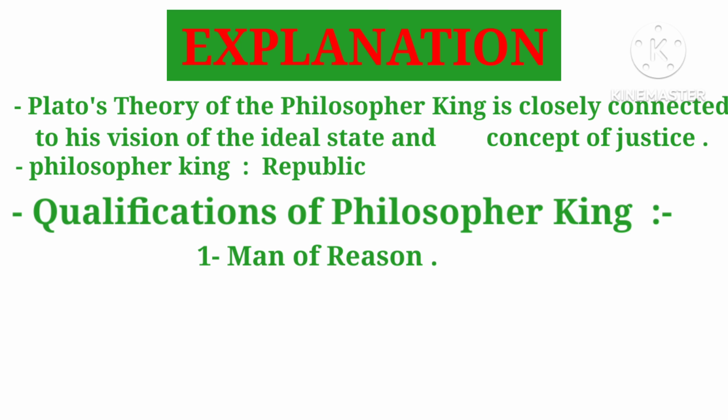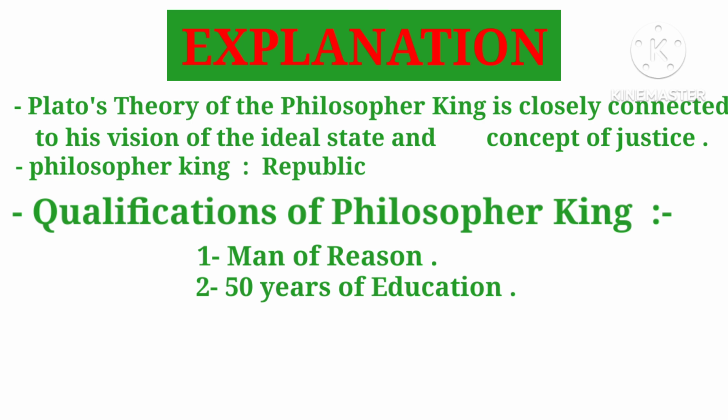Then the second one is undergoing 50 years of education. Yes, we all know that Plato's education system consists of various stages: 0 to 18 years, then the second stage 18 to 20 years, third 20 to 35 years, and the final stage 35 to 50 years. In this stage, individuals become eligible to become philosopher king at the age of 50. And Plato said that this education system is comprehensive and should be a lifelong process.